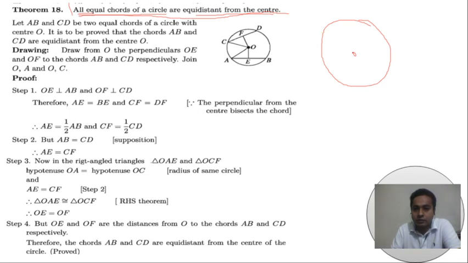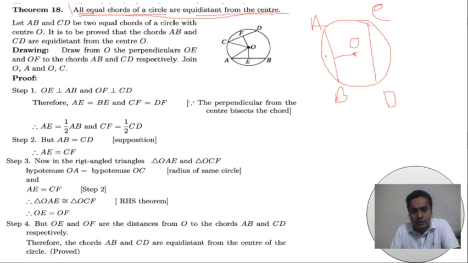This is the center, this is a chord AB, and this is the chord CD, and the two chords are equal. And if the two chords are equal, then their distance from the center will be equal.